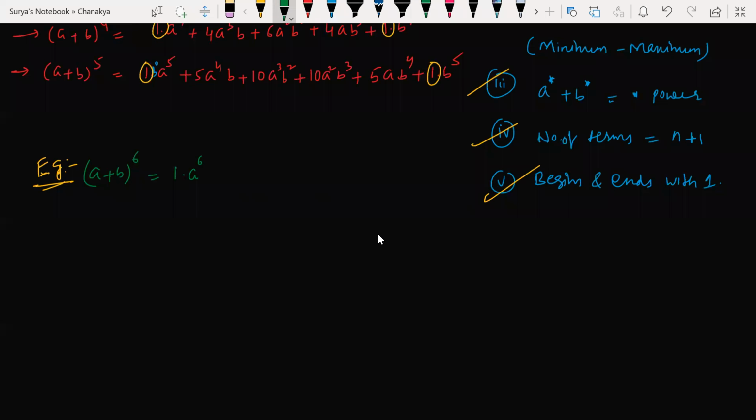The power of a is always highest at the start. So the power of a is 6 here and the power of b would be 0. I'm not writing the coefficients first, beta; I'm writing only the powers. Next, what is the power of a now? 5. What is the power of b now? 1.